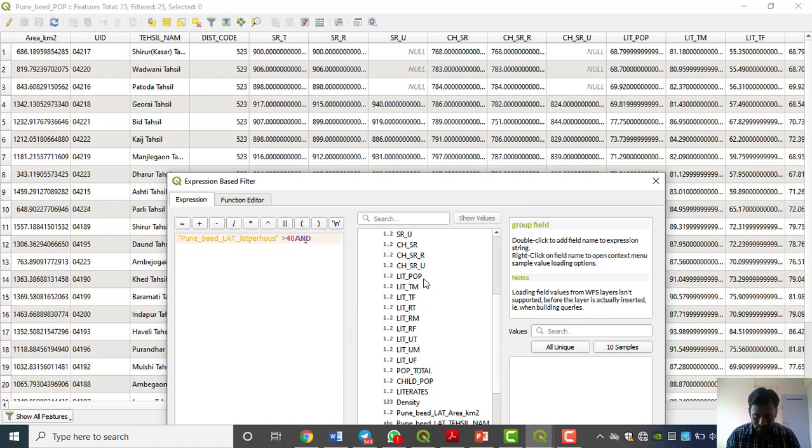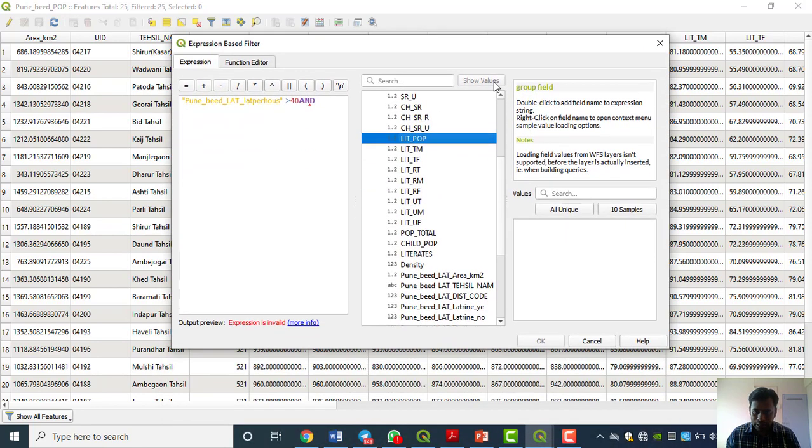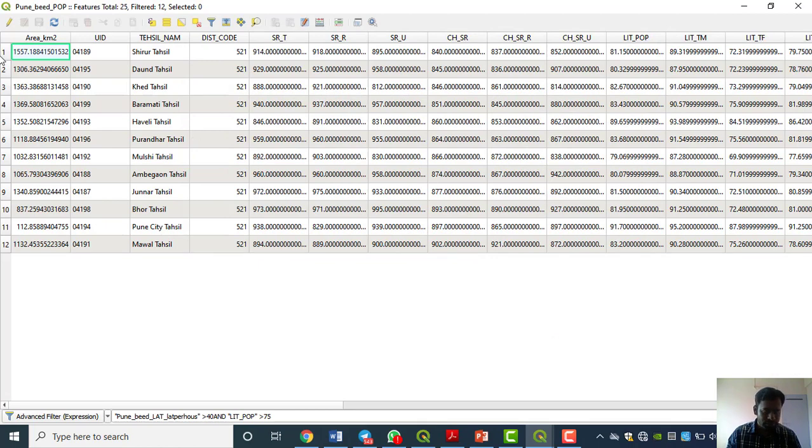See this one, literate male and female are there, but we have to take all the population, that's why literate population, above 75. Okay, this is our output.